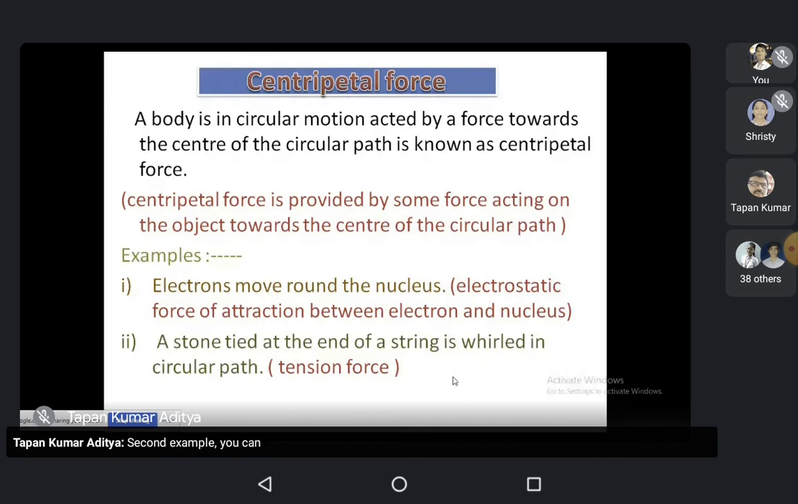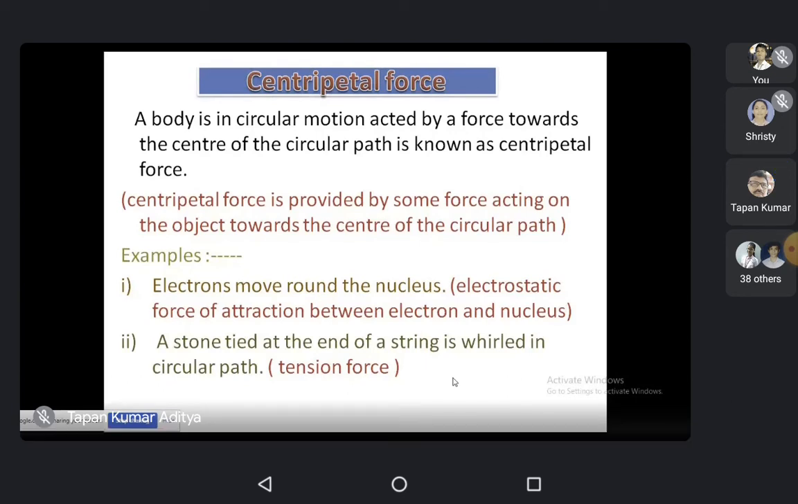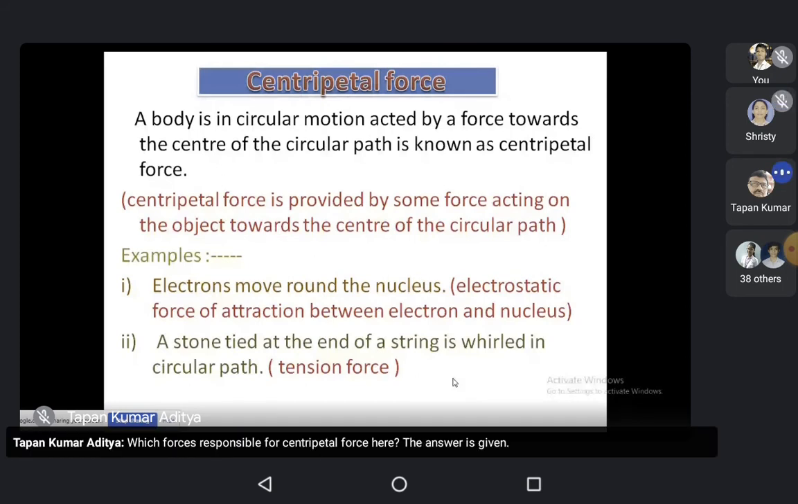Second example you can see. A stone tied at the end of a string and wheeled in a circular path. Which force is responsible for centripetal force here? The answer is given: tension along the string.